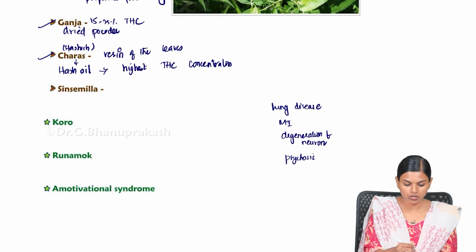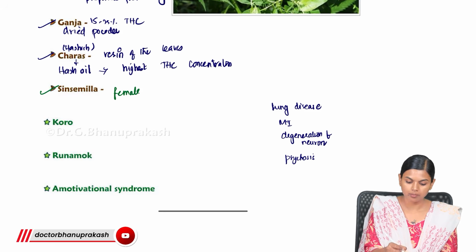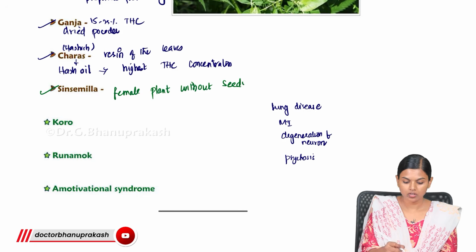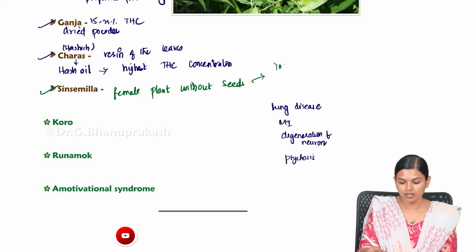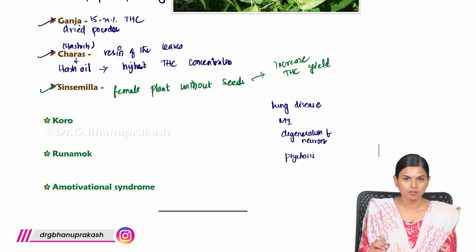And we have something known as sinsemilla, which is a female plant without seeds. This will increase the tetrahydrocannabinol yield. To increase the yield, they do this plantation.